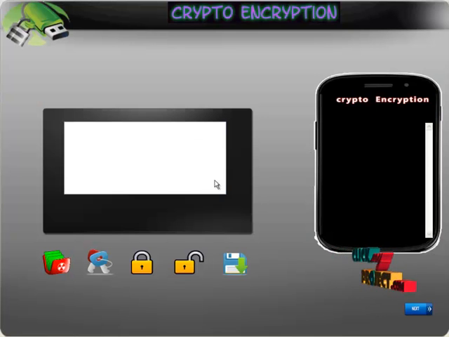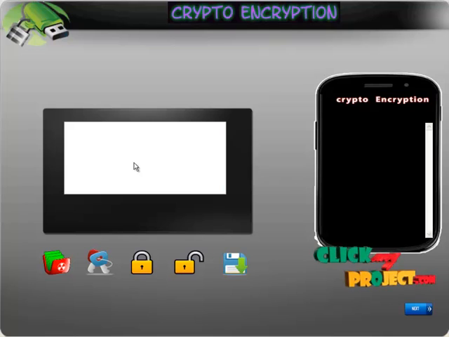Let's see the demo of our project. This is our admin module, our first module. Here, the admin has the authority to transmit a file to any number of users. The admin can broadcast a file, generate a key, encrypt a file, decrypt a file, and transmit to one user. This is our open file button, this is our key generation button, this is our encryption button, this is our decryption button, and this is our save button.